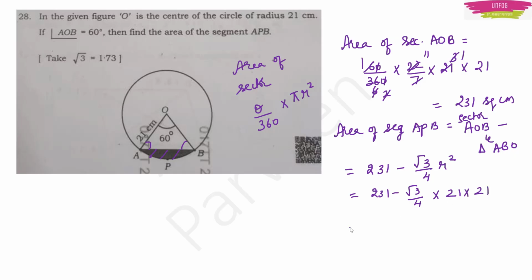So this will give me 231 minus, the root 3 value they have given in the question, 1.73 divided by 4 into 21 into 21. So if you do all the calculations correctly, you should get 40.27 square centimeter. Okay, clear?